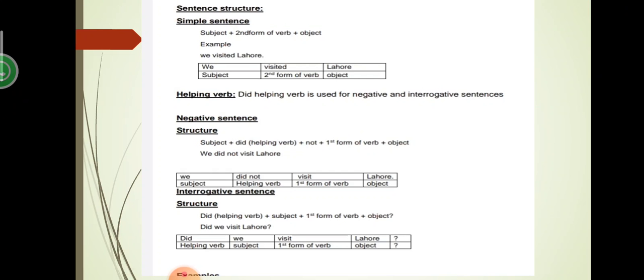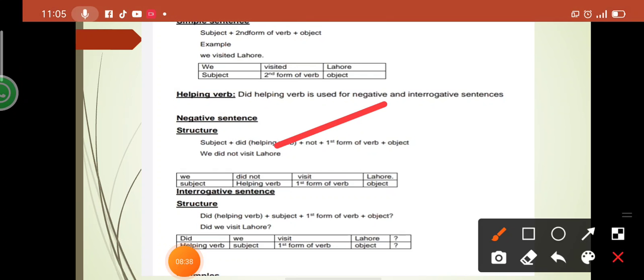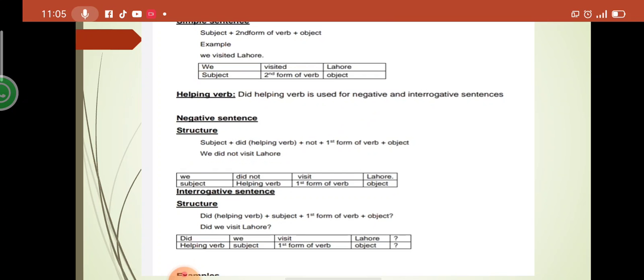So here once again the structure is given of simple, negative and interrogative sentences. Like, we visited Lahore. We did not visit Lahore. Did we visit Lahore? So you see that in the simple sentence we have simply added visited, but for negative we have added did not visit.